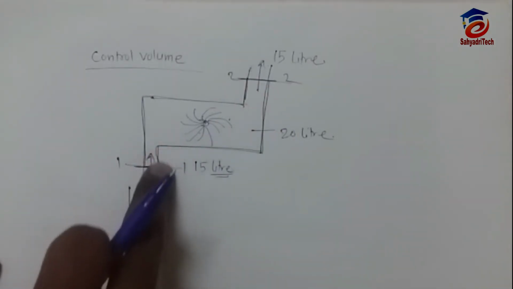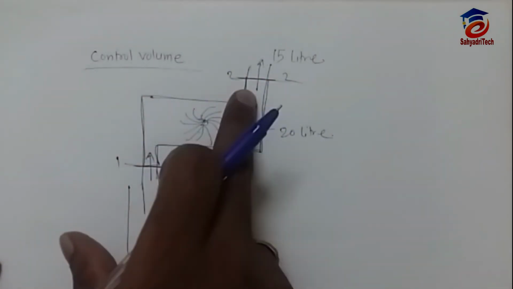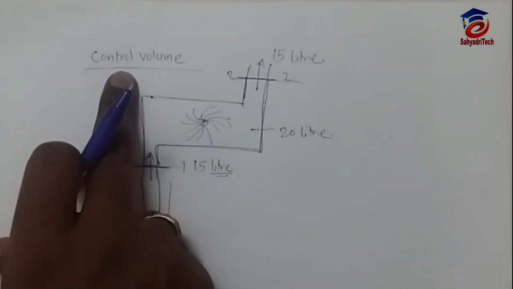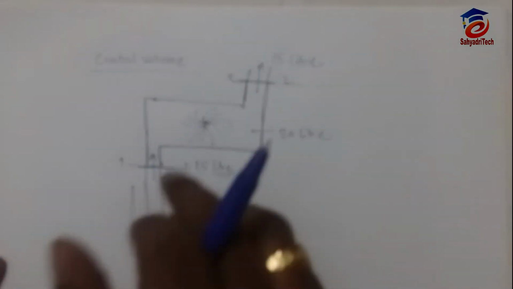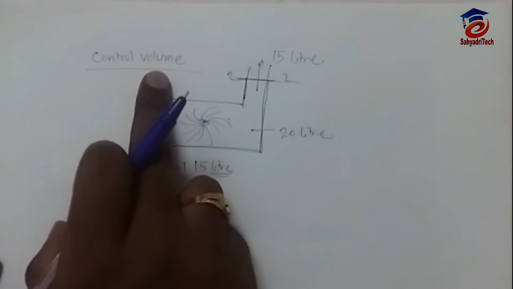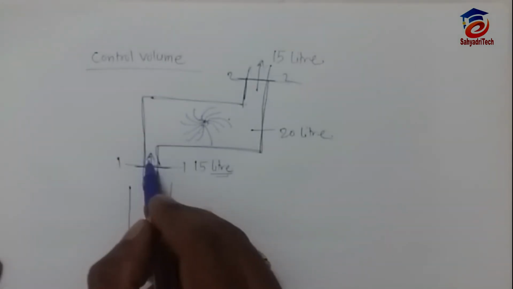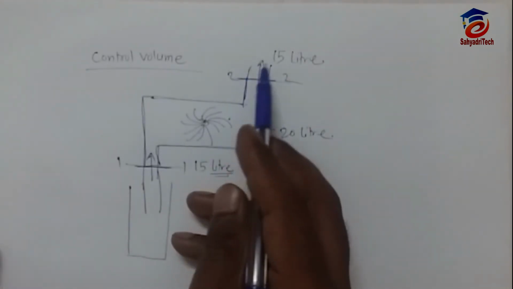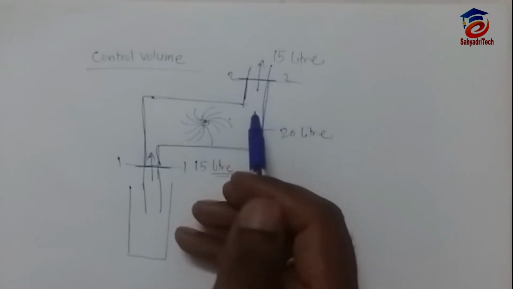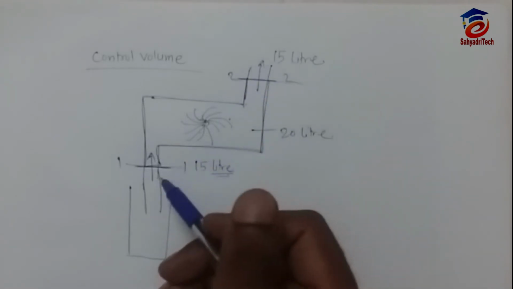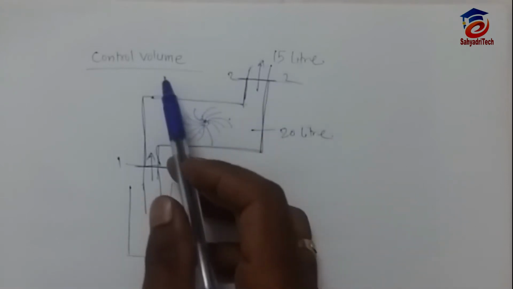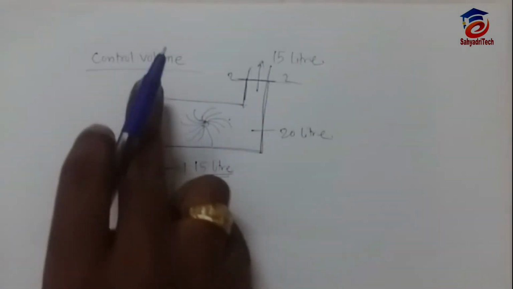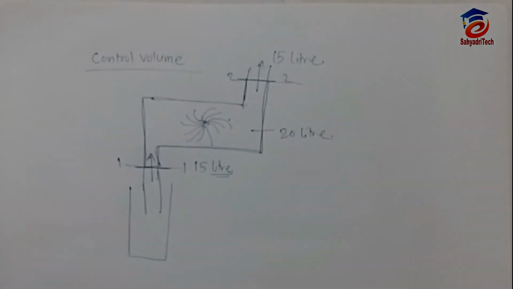So this volume is the control volume. And which type of system is it? It is an open system. So when we say control volume, we use this concept in open systems always. Remember that, because water is coming inside from outside the system and leaving the system. So mass will transfer in an open system. With that mass, heat and some internal energy will also transfer. So that's why control volume systems are always open systems. So do remember this. This is an important point for the online examination.